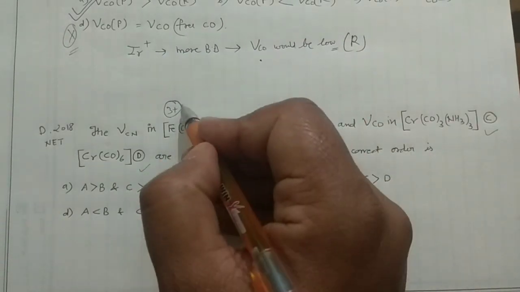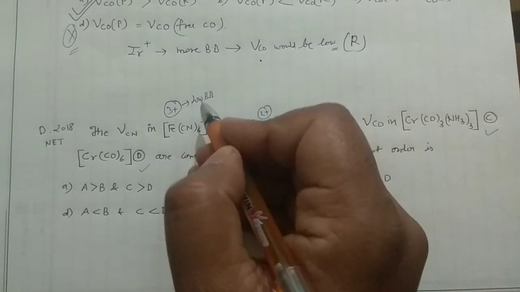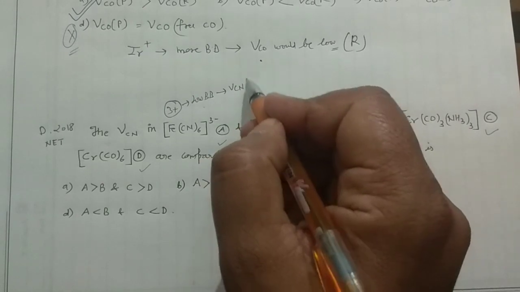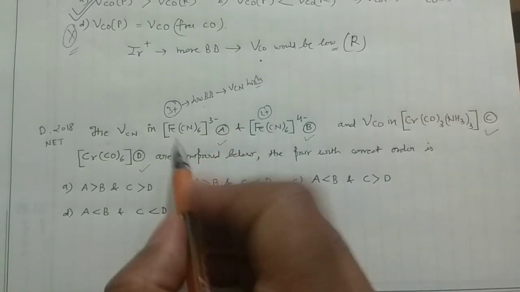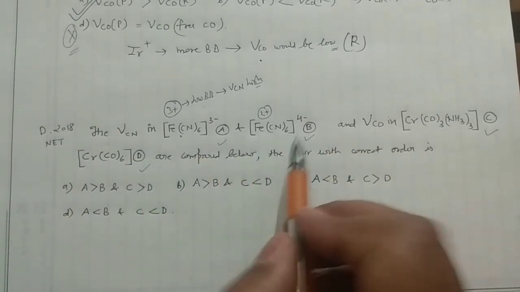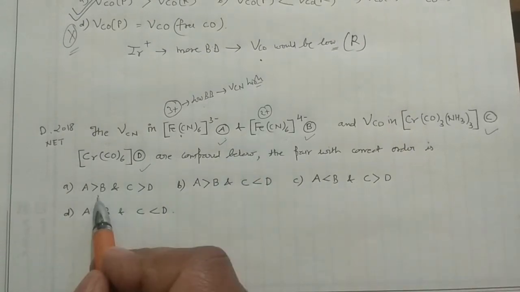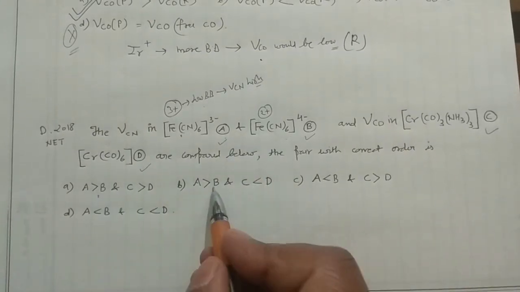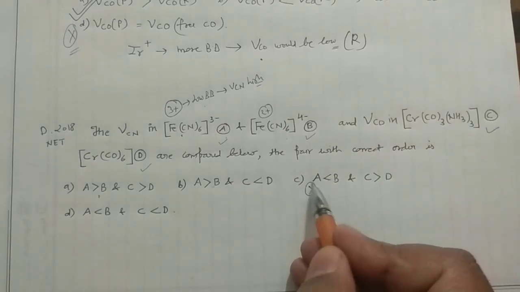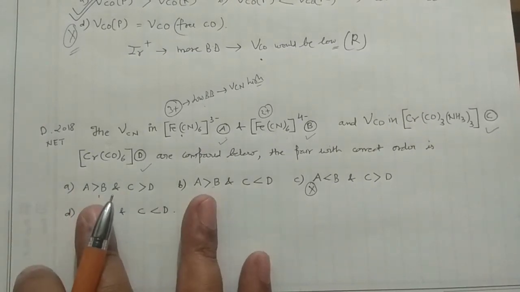So it is electron deficient. It will form low back bonding. When back bonding is low, then the nu CN would be high. So in that case the nu CN would be high. Check whether A is greater than B. So in that, see, this A is greater than B. That means this could be your answer. A is greater than B. This could also be your answer, but this cannot be your answer. Similarly, this cannot be your answer. So you have to select in between these two.